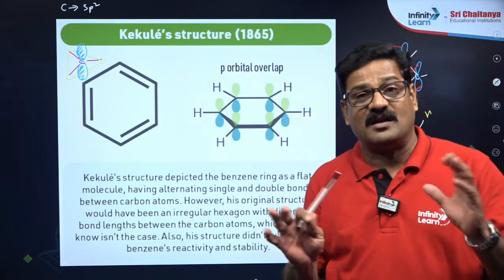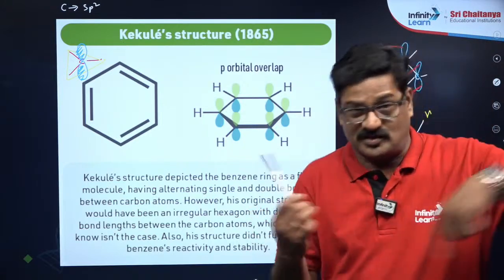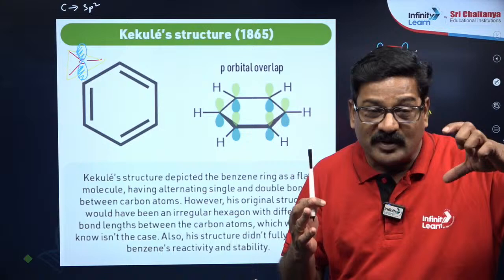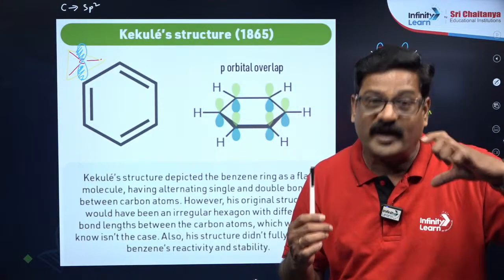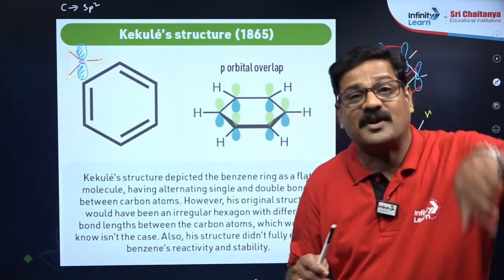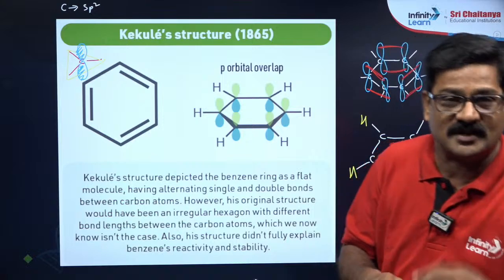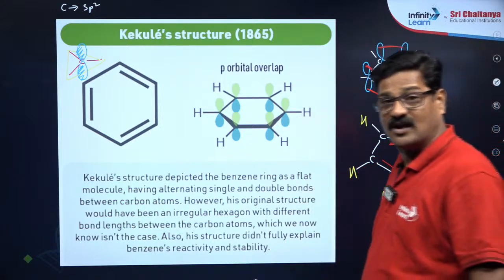I want to say all aromatic compounds are cyclic structures. The carbon to carbon bond length of every carbon atom in the cycle should be equal. That is the essential condition for aromaticity.